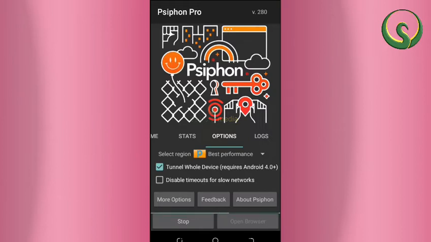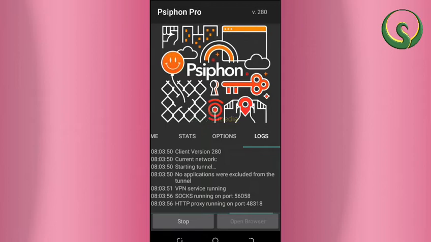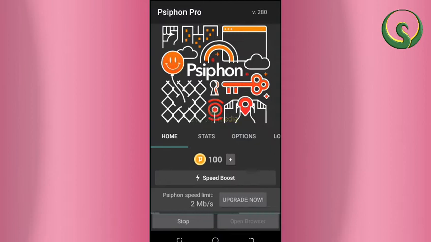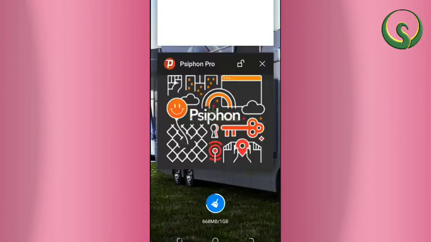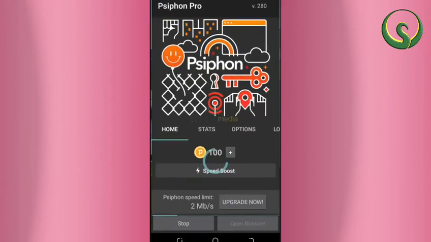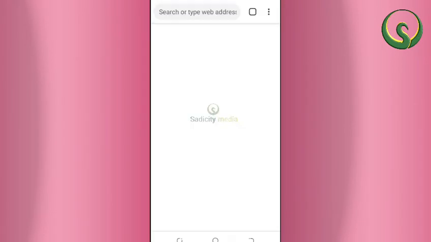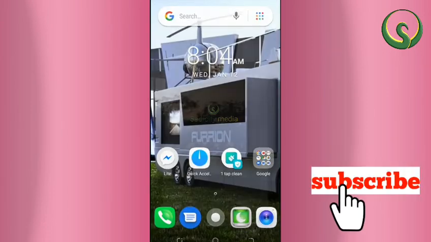You see, it is connecting. Then you press start. If you look at the logs, it is connecting. So you wait until Psiphon Pro flashes a white page. If it flashes a white page, it means it is working now. You wait for a little bit, and it is going to flash a white page. Well and good, if it flashes a white page, it means it is okay.